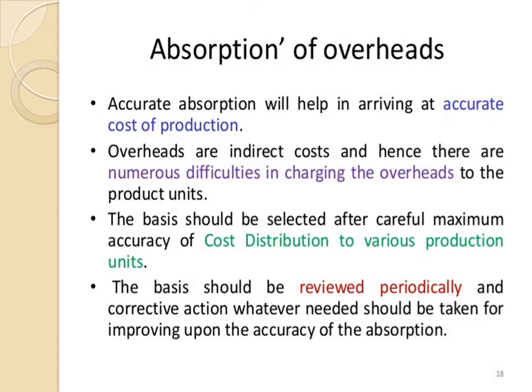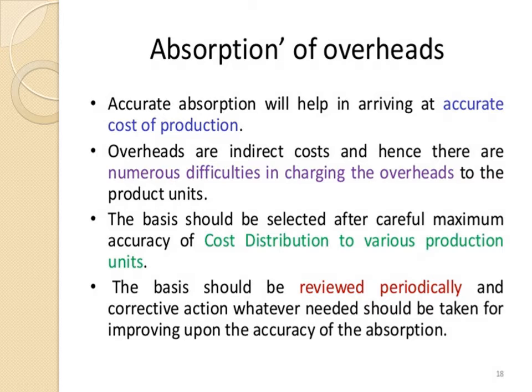So accurate absorption will help in arriving at the accurate cost of production, and as overheads are indirect cost, we have seen that it is very important to control the overheads, as various difficulties arise while doing this.